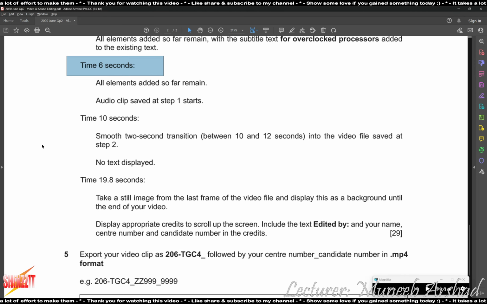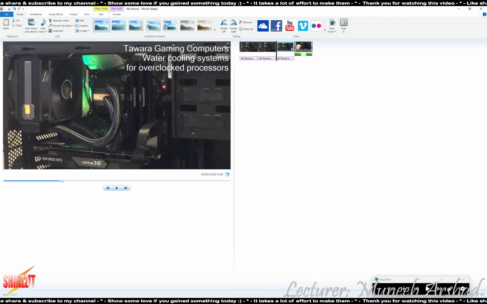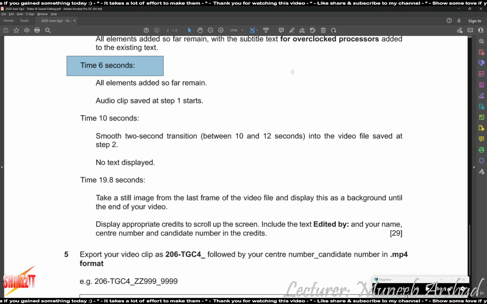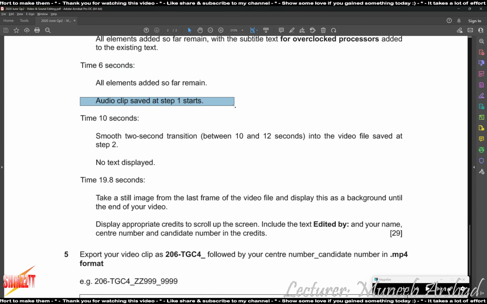Time 10 seconds. Smooth 2-second transition between 10 and 12 seconds into the video file saved at step 2. Time 6 seconds. All the elements added so far will remain. Audio clip saved at step 1 will start. So at time 6 seconds, all the elements will remain and the audio clip we saved at step 1 will start. What does this mean?